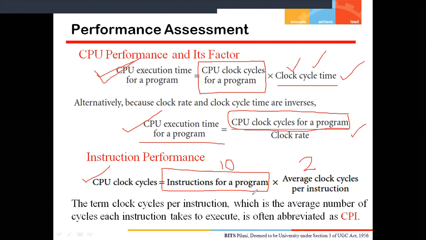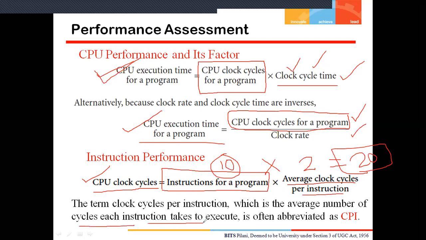So how will I calculate? Simply, total CPU cycles is equal to the number of instructions multiplied by the average clock cycles per instruction. So I get 20 clock cycles. This is my total clock cycles for my particular program. That will be used in the formula, CPU cycles for a program divided by the clock rate, which gives me the execution time. This average clock cycles per instruction is the average number of cycles required for an instruction to execute, and it is also written as CPI.